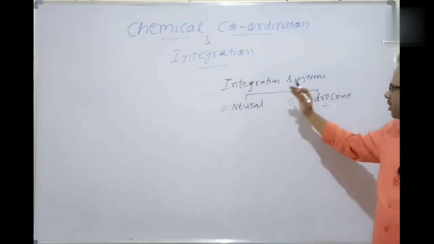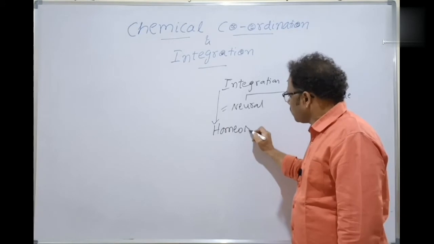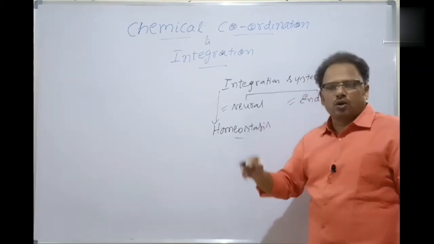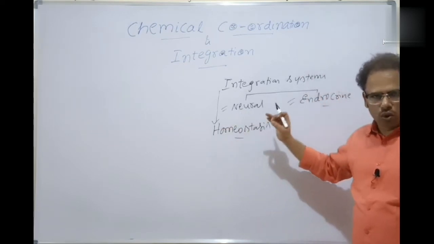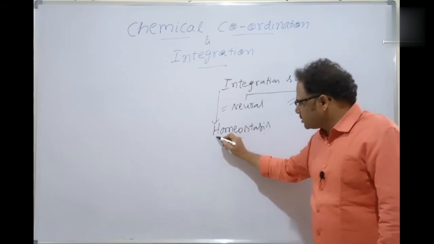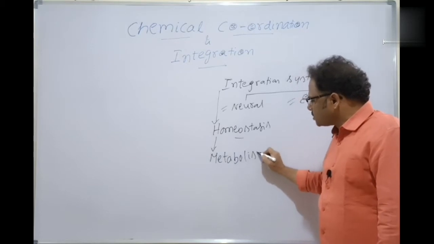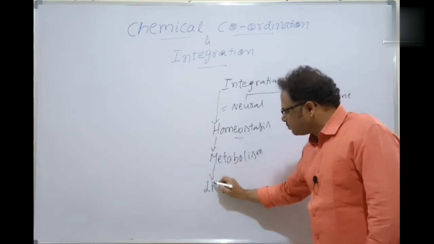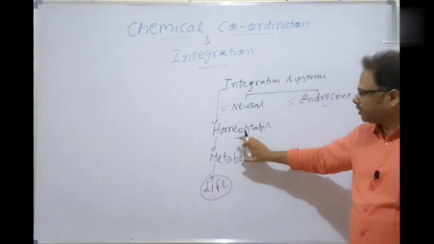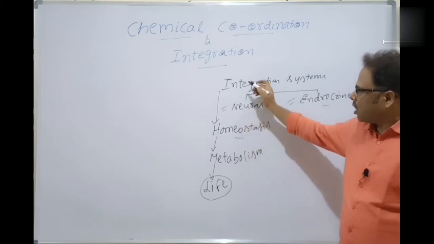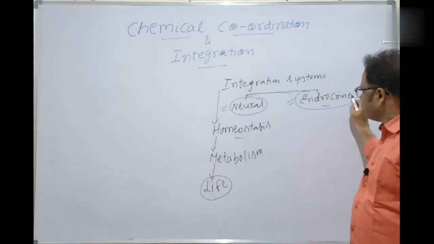Clear, students? The integration system provides homeostasis. Homeostasis is the dynamic constancy of the internal environment of the body of an organism. Because of homeostasis, metabolism is possible, and because of metabolism, life is possible. Life is not possible without metabolism, metabolism is not possible without homeostasis, and homeostasis is not possible without the integration system, that is the neural system and the endocrine system. Okay, bachcho.